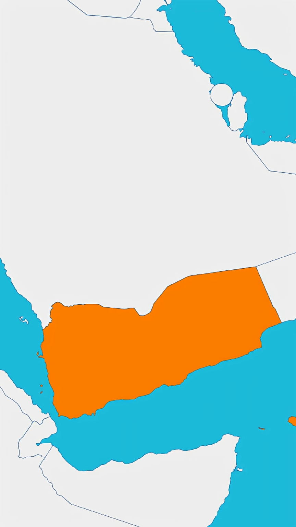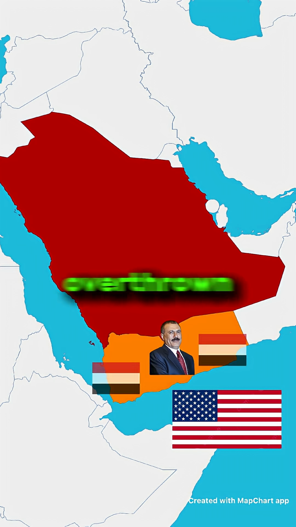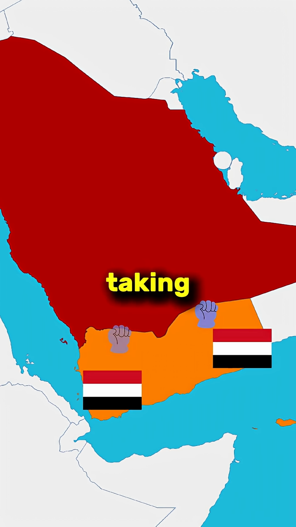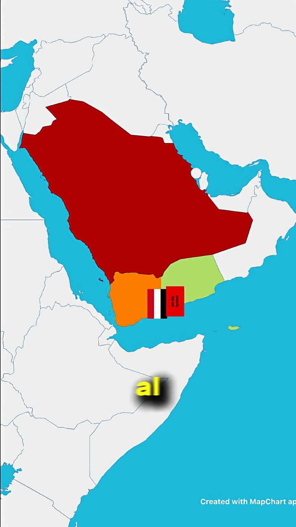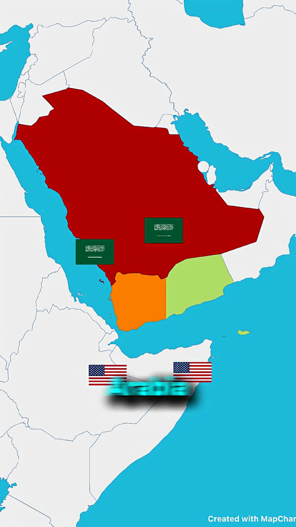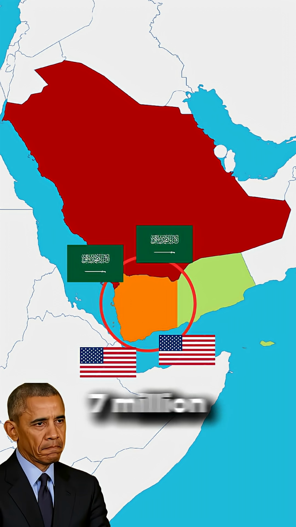Despite sharing a common enemy, Obama continued sanctioning Assad-controlled Syria, leaving nearly 90% of the country in extreme poverty. In 2014, Yemen saw the US and Saudi-backed dictator overthrown and Houthi rebels taking over much of the country. Even though the Houthis were the main fighting force against Al-Qaeda in Yemen, the US helped Saudi Arabia bomb and blockade their territory, and by the end of Obama's presidency, 7 million people were on the verge of starvation.